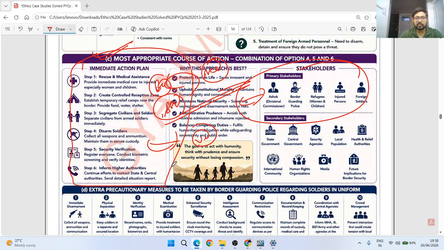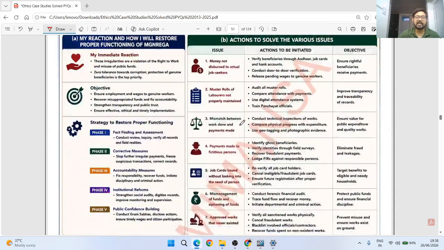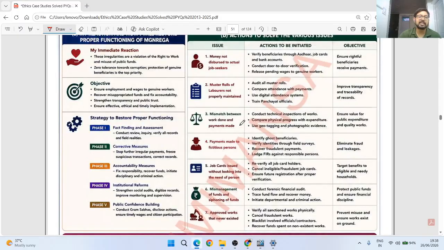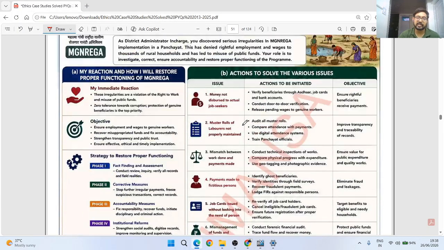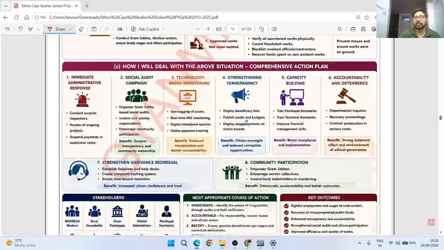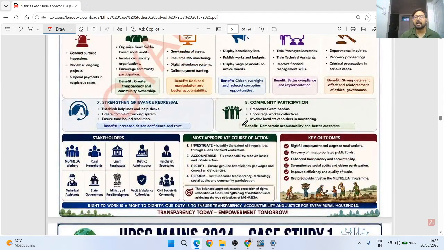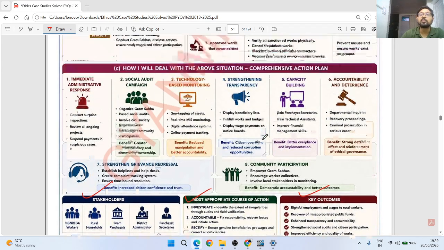So this is the purpose of this booklet, to make you understand कि ये केस स्टडी कितने टाइप्स में आंसर किया जा सकता है. Given multiple types, एक टाइप में नहीं दिया है. Actions भी अलग अलग तरह के दिए हैं, and each and every part of the question is definitely answered. At the same time I've tried to give you different aspects also जो कि नहीं पूछा गया है.